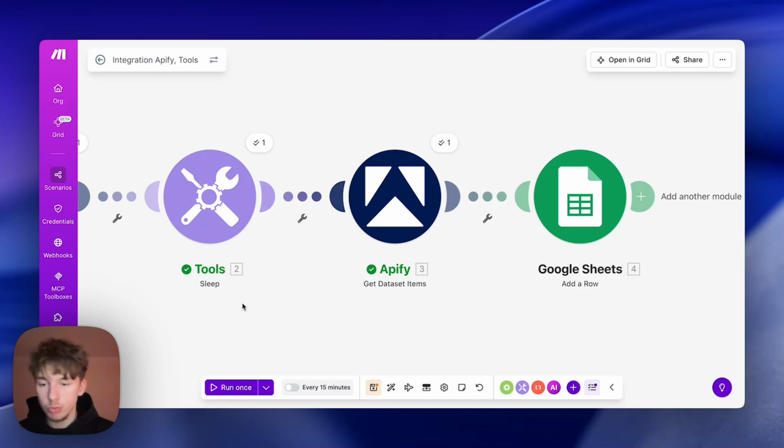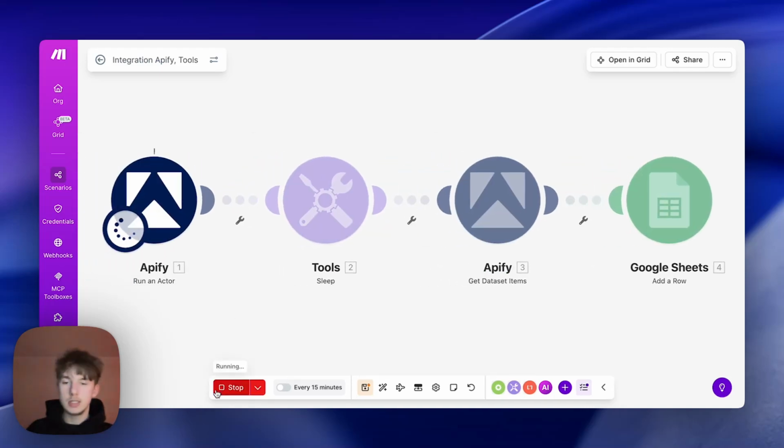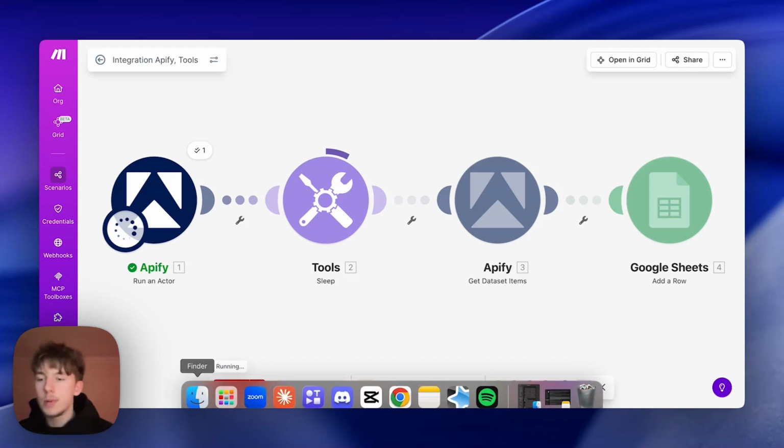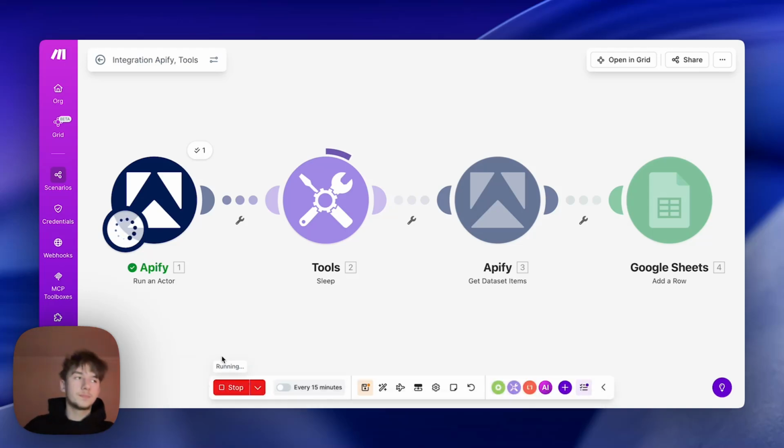What we're going to do now is just run this automation once more. It's going to take a minute, obviously, due to the sleep module. I just put it to a minute just to make sure. But this will all be added into Google Sheets, ready to go. If you're in research, obviously that categorization element would be useful. You can see what the ideas are, categorize them into separate sheets if you like, so you can take it a step further. But it's really up to you how you want to do it. But yeah, you're scraping lots of comments from your competitors, from yourself. It could be useful as well.